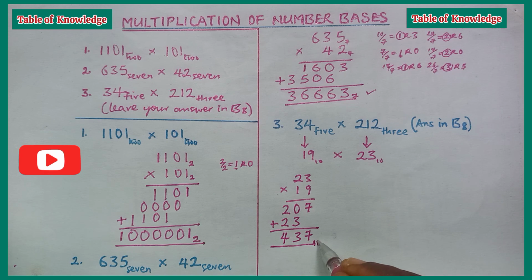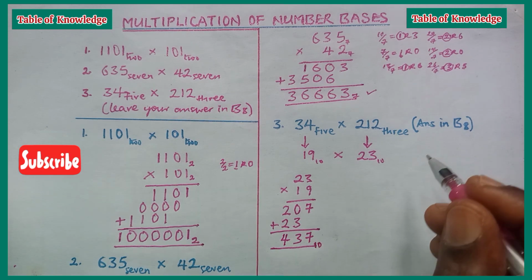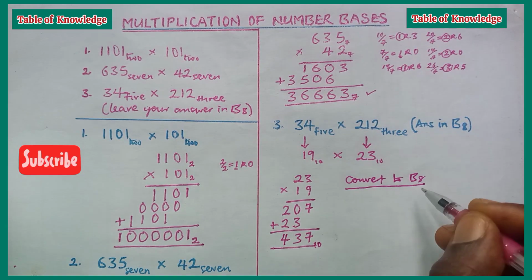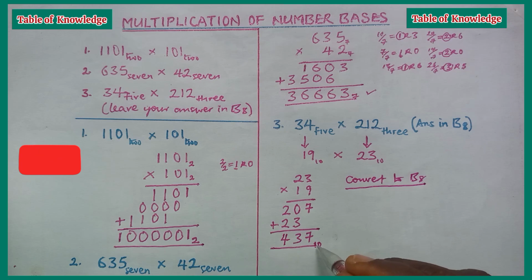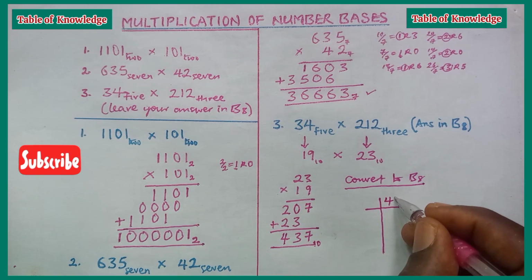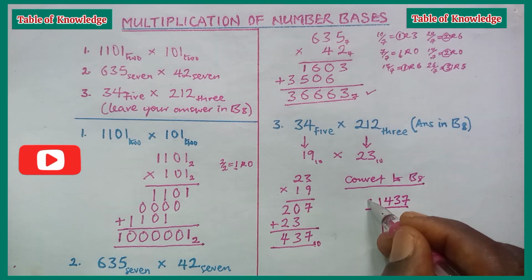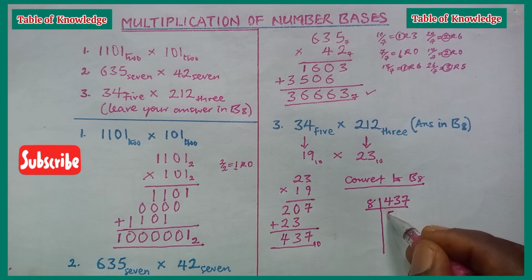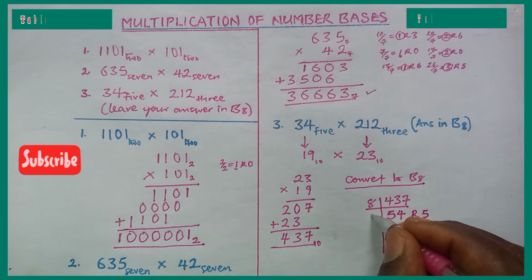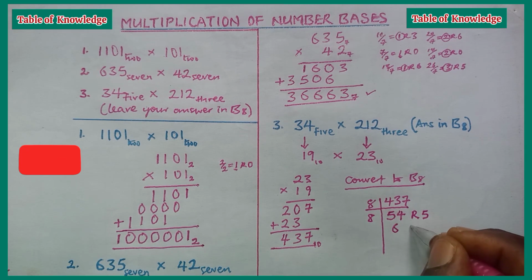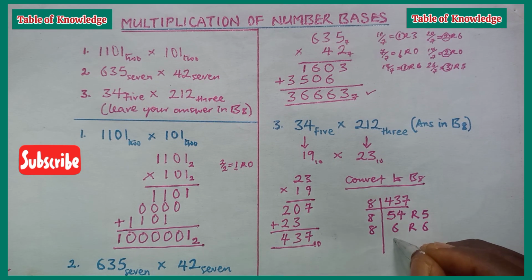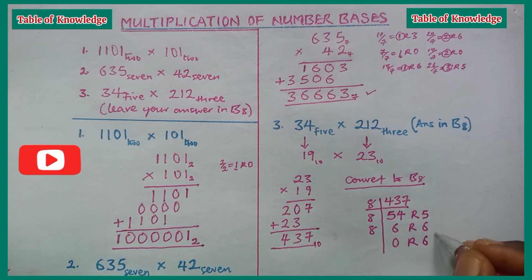So now we will convert the base 10 number to base 8 because we have to leave our answer in base 8. So to convert from base 10 to base 8, we are going to draw a table in this format. That is how to convert a number from base 10 to any other number base. We put the base 10 number here, which is 437, and we write 8 here to divide the base 10 number. So 437 divided by 8 is 54, remainder 5. 8 into 54, we have 6, remainder 6. 8 into 6, 6 is less than 8, so we write down 0 and transfer the 6 to this side.